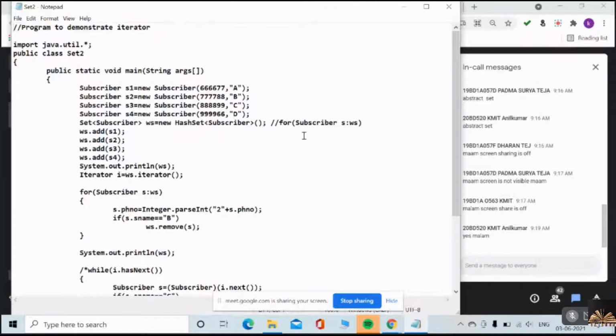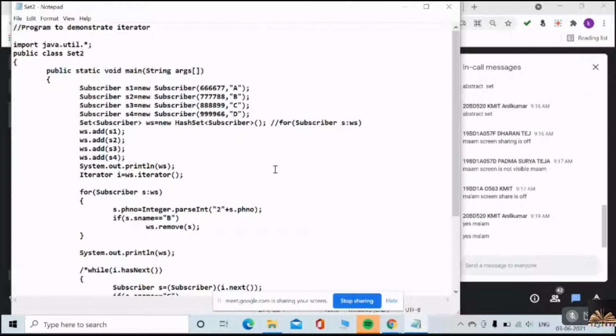Yes or no? Ah, very good. Listen very carefully. We have wasted much time actually. Did we discuss iterator in the last class? Iterator. Yes, no. What is the purpose of the iterator? What can we do by using iterator?